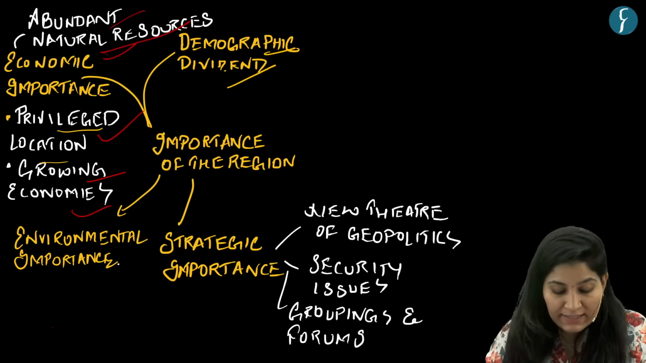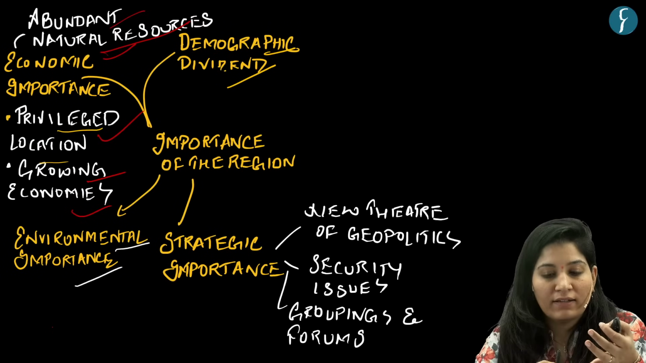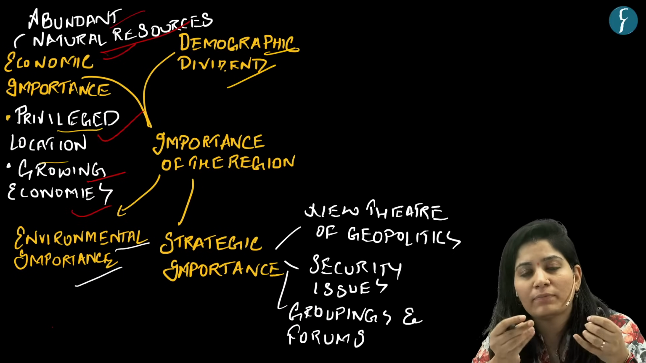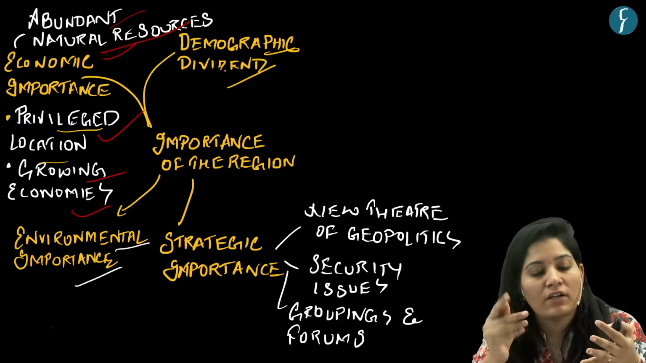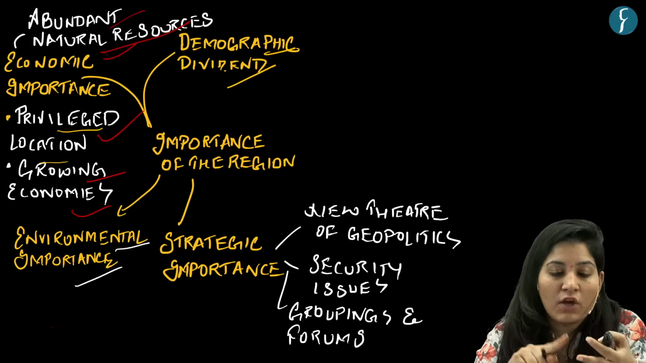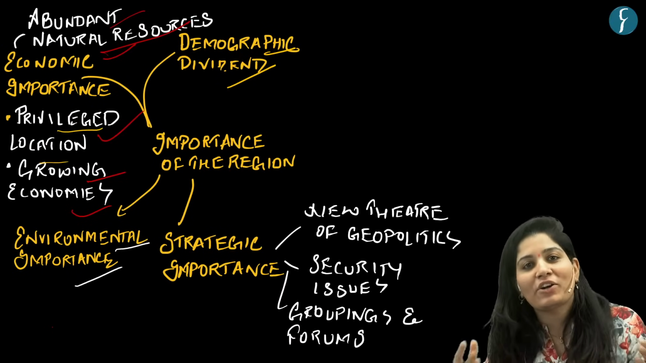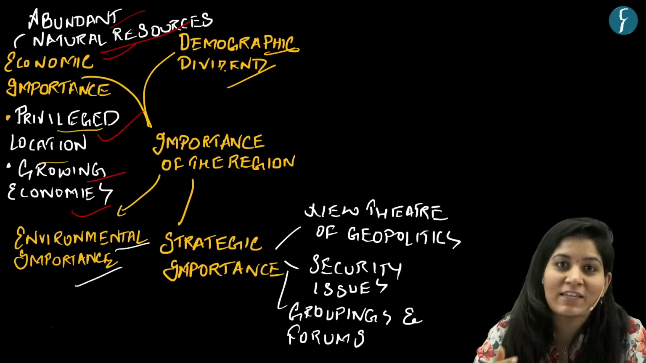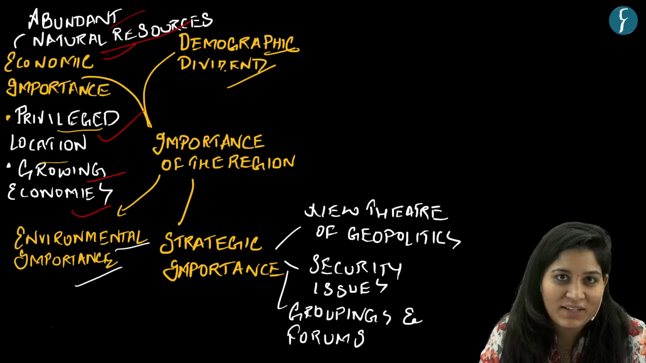The next is environmental importance. Now, the ocean is there, so obviously it must have multiple marine ecosystems, which consist of coral reefs and mangrove forests. So obviously they will support biodiversity, plus they will support livelihood also in the form of promoting tourism and the fishing sector.